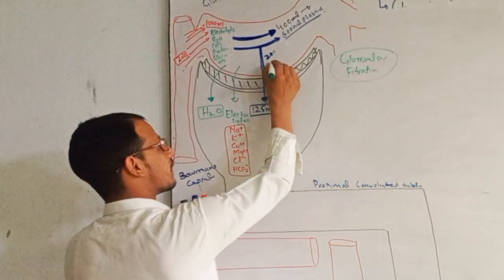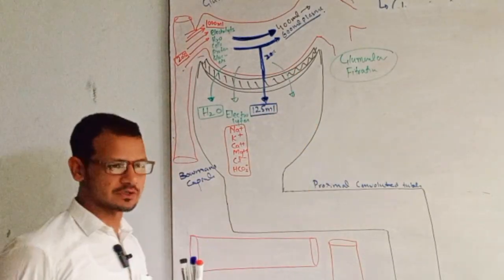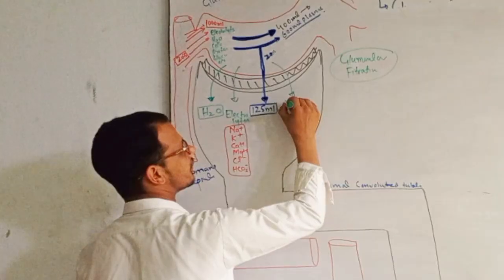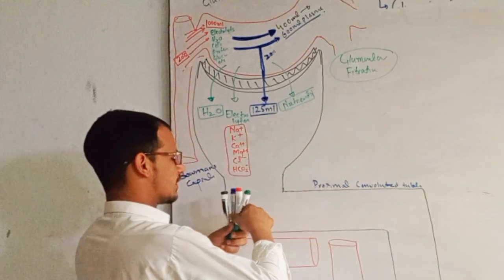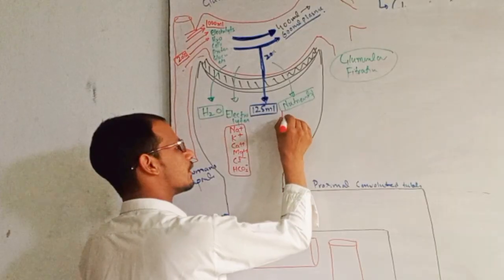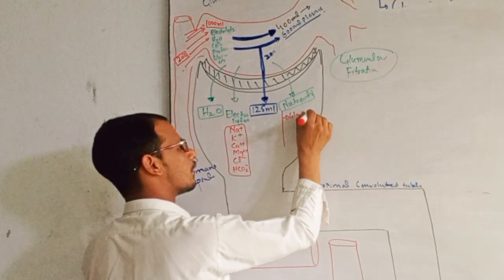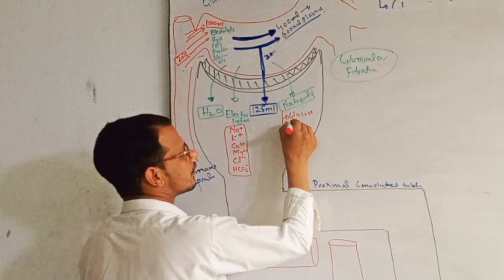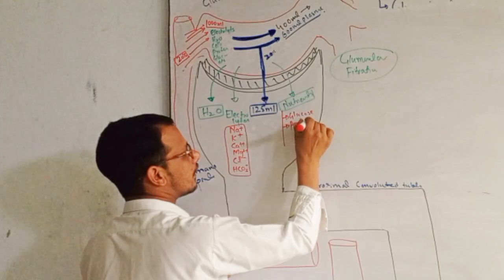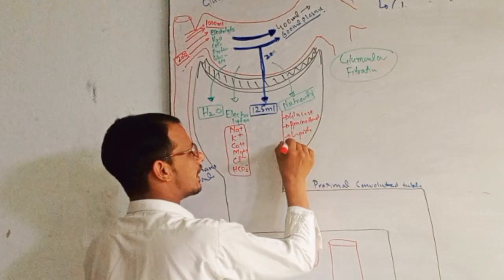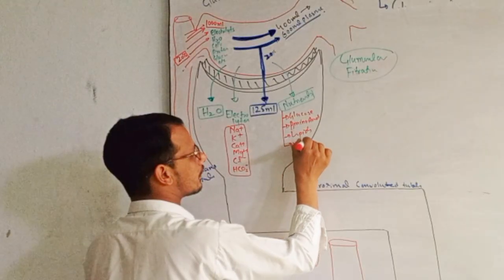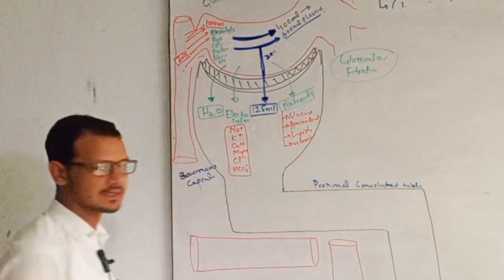Next thing which is filtering from here, from blood into Bowman's capsule, is nutrients. Which type of nutrients? For example, glucose, amino acids, lipids, and some of the vitamins, right?